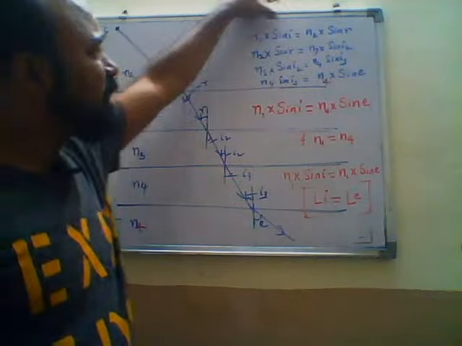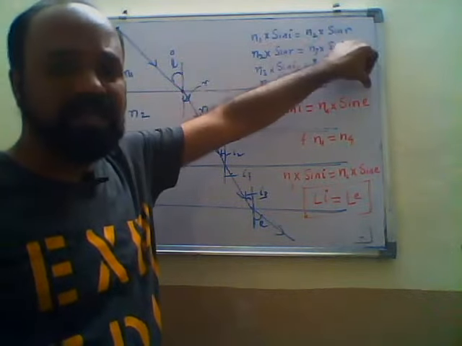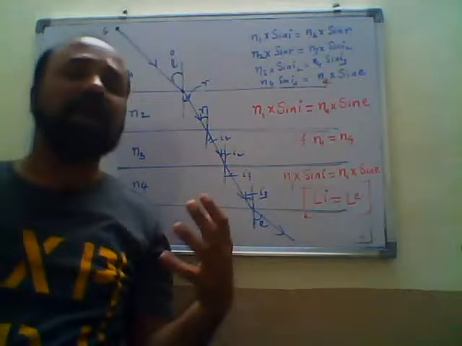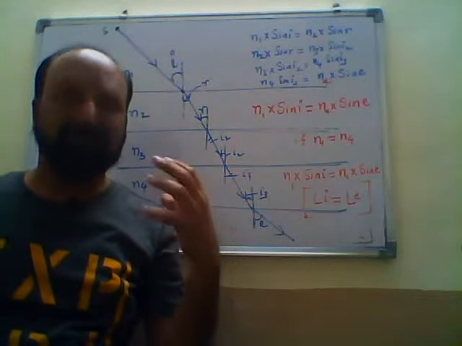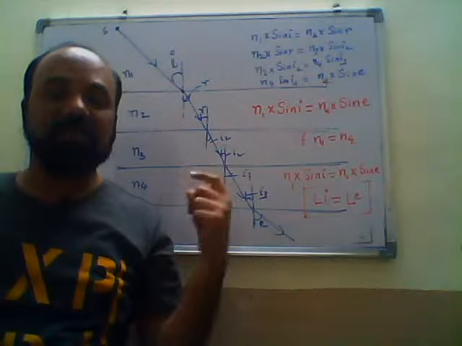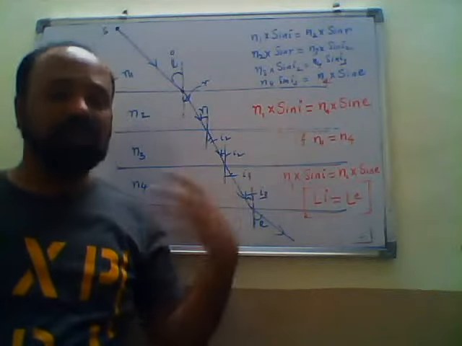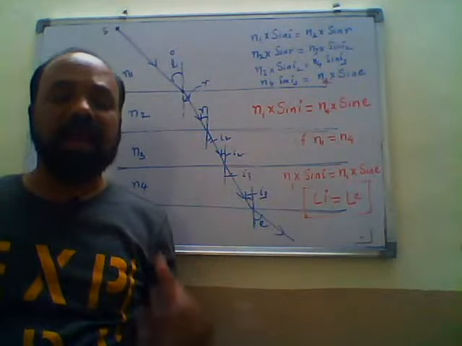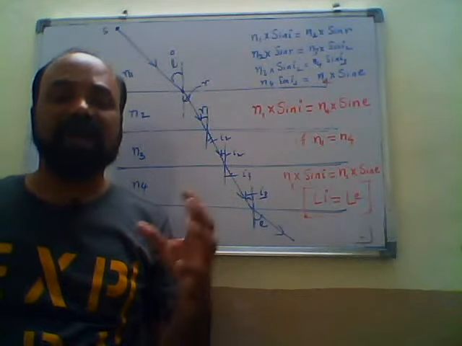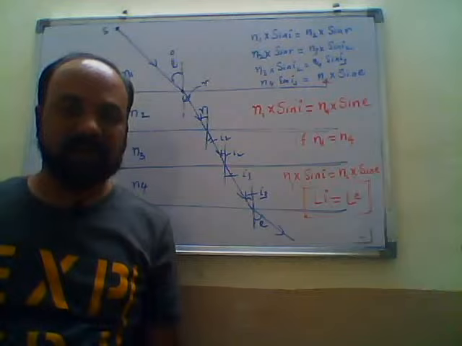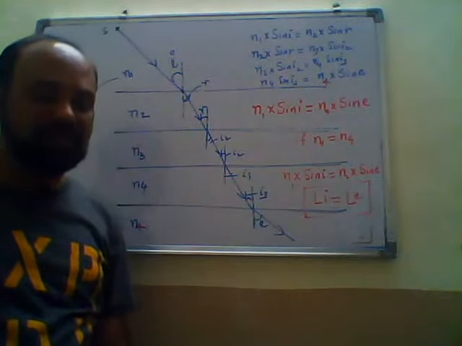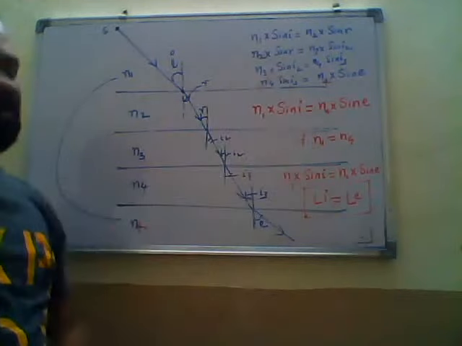So n1 sin I is equal to n4 into sin E. So if n1 and n4 both have the same refractive index, means if these two are homogeneous, then we can write directly that the angle of incidence is equal to the angle of emergence. Okay, write this concept. We are applying Snell's law here, right?